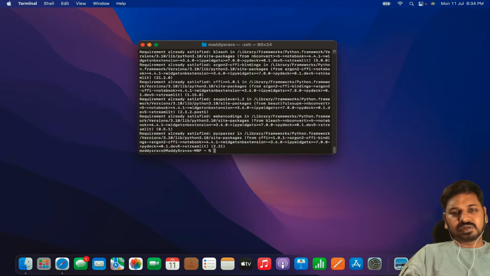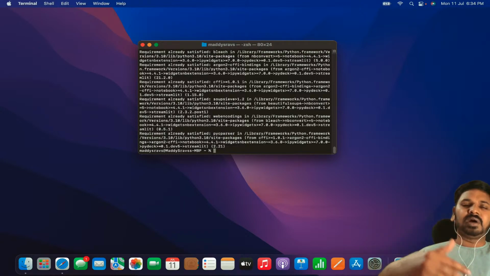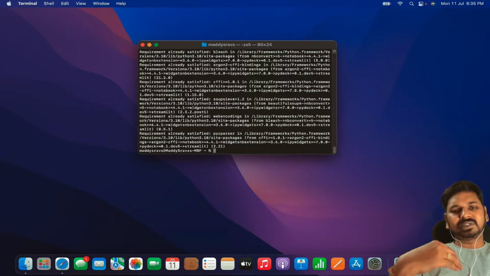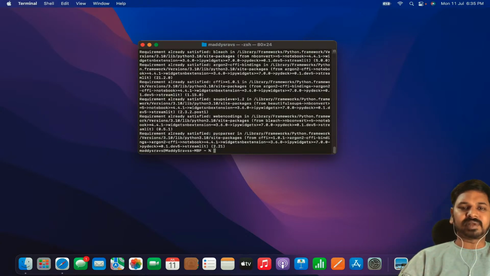Streamlit is also available on my laptop. All three packages are available on my Mac, and that is why they show requirement already satisfied. But on your laptop, all these packages will get downloaded and installed. It will take some 10 to 15 minutes of your time. You can pause the video, nothing to worry about. Install all the packages, and you can watch back.